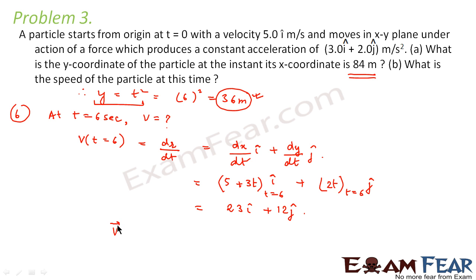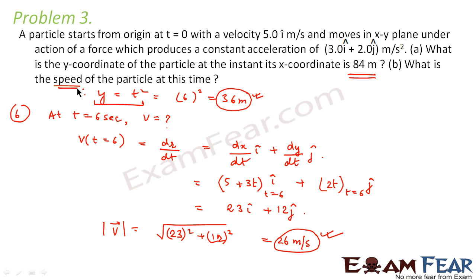Therefore, the magnitude of the velocity will be root over 23 square plus 12 square. So this will be equal to 26 meter per second. So this would be the magnitude of the velocity. Since the question asks what is the speed of the particle, that means you have to calculate the magnitude of the velocity, because magnitude of velocity becomes speed. So you calculated the magnitude and it comes out to be 26 meter per second.